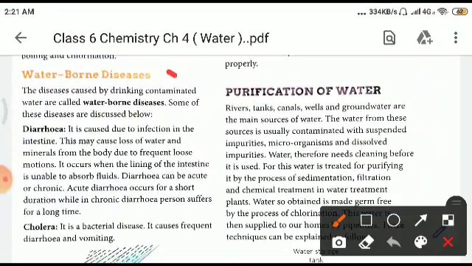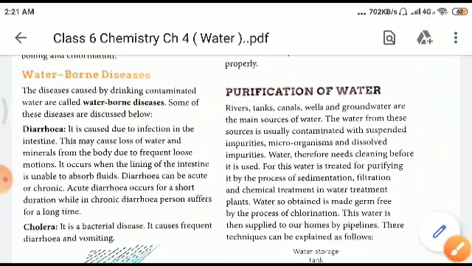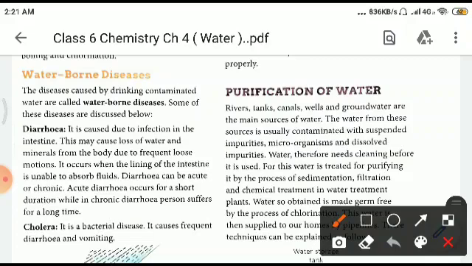Now let us move to waterborne diseases. The diseases caused by drinking contaminated water are called waterborne diseases. Some of these diseases are discussed below. And see, children, these diseases are very severe.